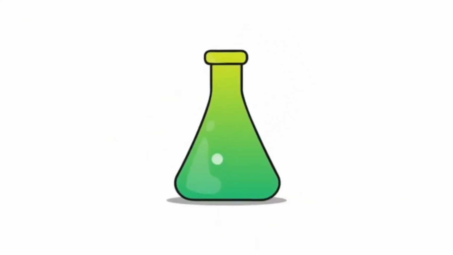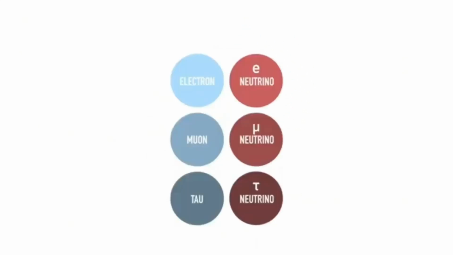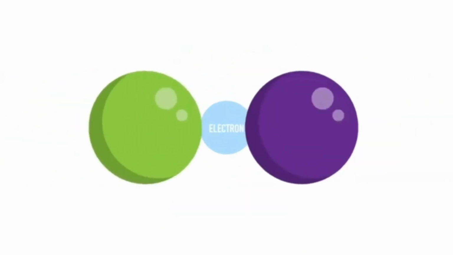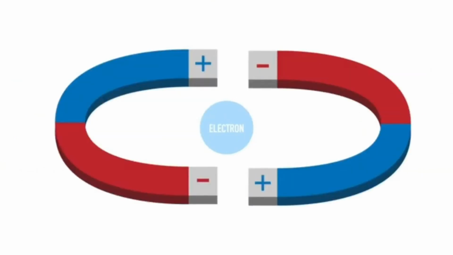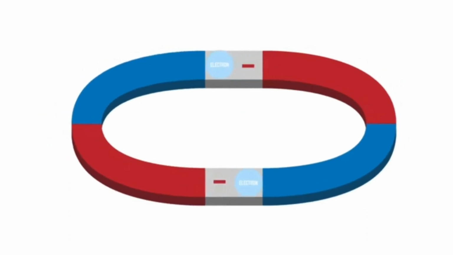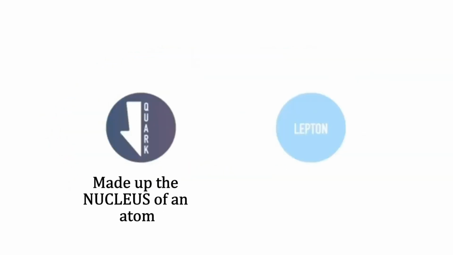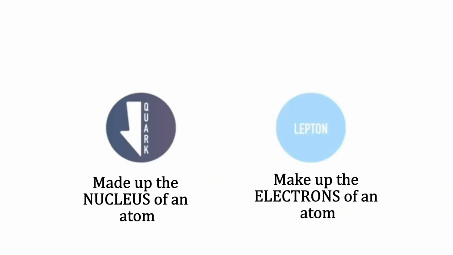Moreover, electrons are the main reason for a lot of what happens in chemistry and science, yet the 5 other leptons are either rare or don't have much effect. Electrons play a big role in letting atoms stick together, and having extra electrons or not enough is what makes magnets work. In conclusion, quarks make up the nucleus of an atom, and leptons make up the electrons of an atom.